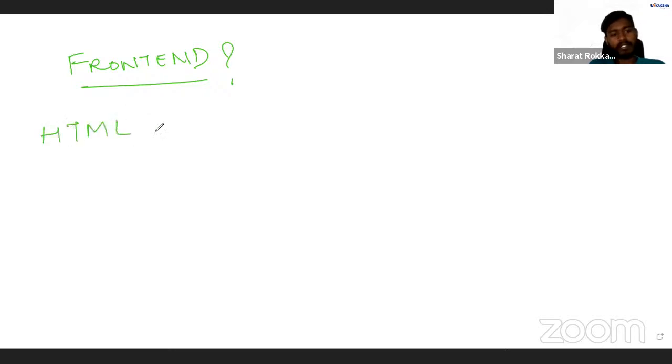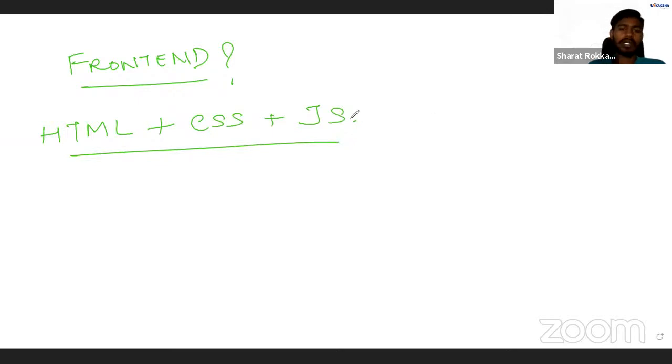So what is front end actually? You guys have joined in this session, that means that you must be a web development enthusiast. Okay. So actually front end consists of, if I talk about fundamental things, then it is HTML, CSS, and then JavaScript, right? So these are the fundamental things using which you can create a web page.